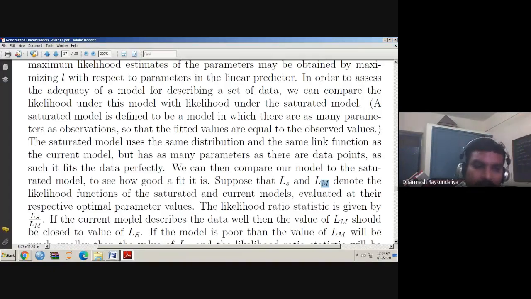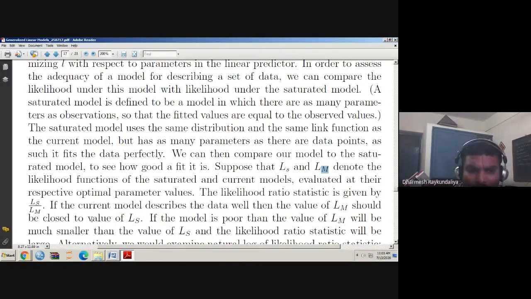Similarly, here, what should be the minimum value? Minimum value will be 1 and maximum is infinity, because suppose Lm is close to 0, then this ratio becomes infinity. Anyhow, we will see again later.